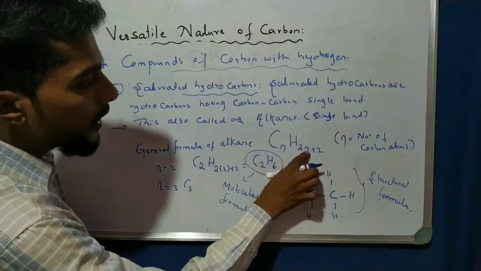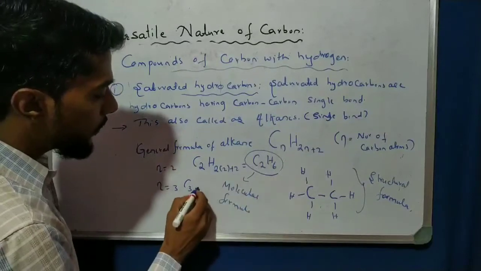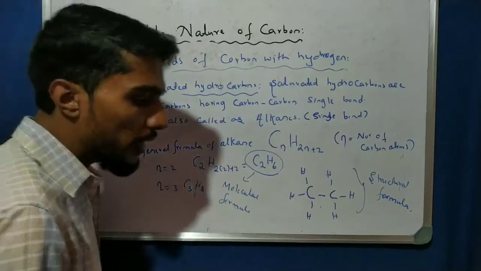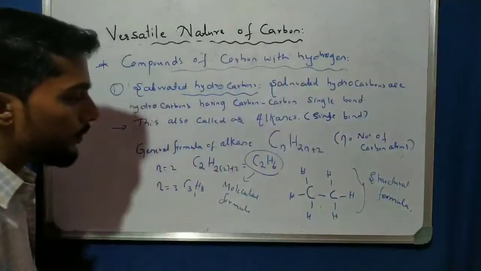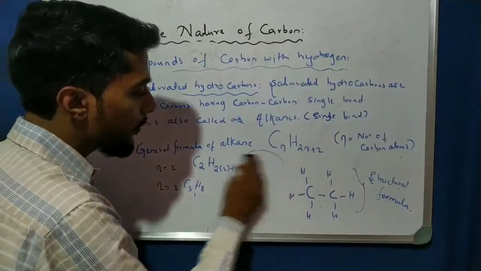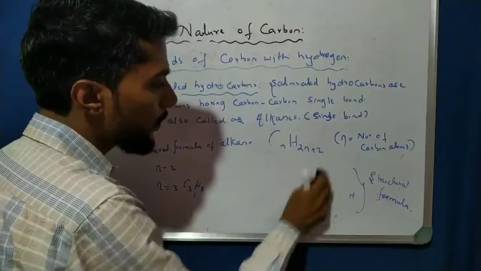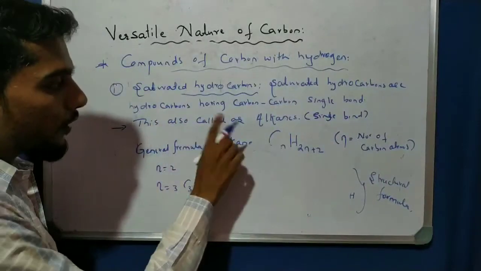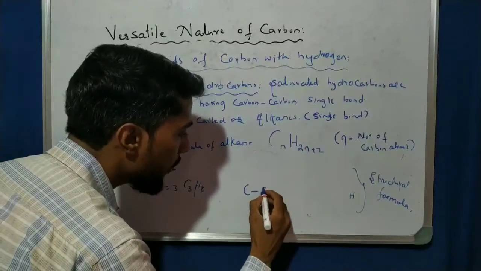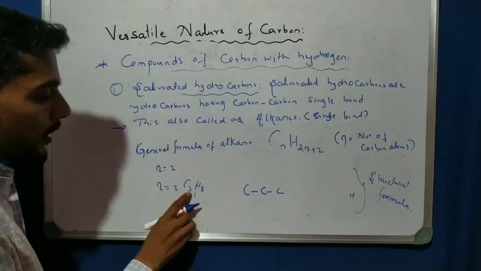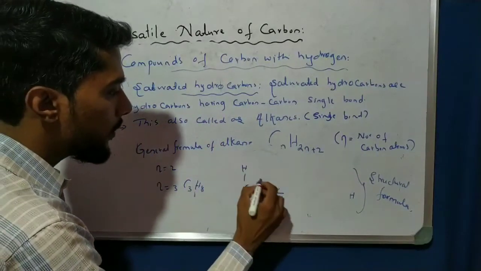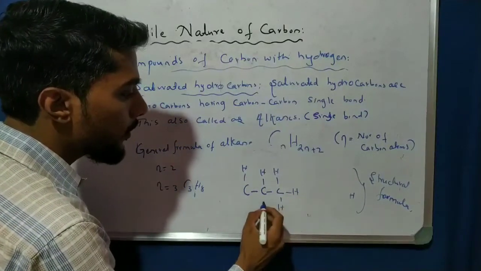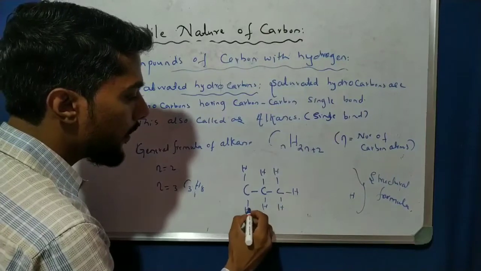C3. Now 3 means 2 times 3 plus 2, that is 8. H is 8. Okay, like that. So now we can write the diagram of this one. See how many carbons are there? 3. Because it is an alkane it is a single bond, so C single bond C single bond C, so 3 carbons. Now hydrogen total 8. 1, 2, 3, 4, 5, 6, 7, 8.